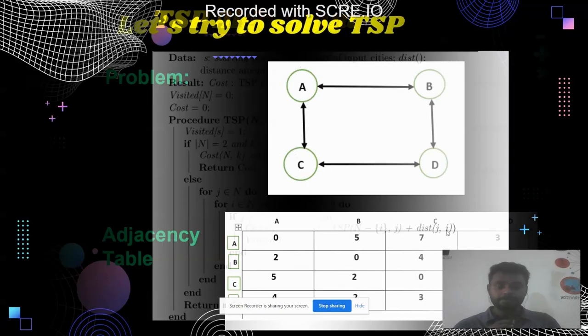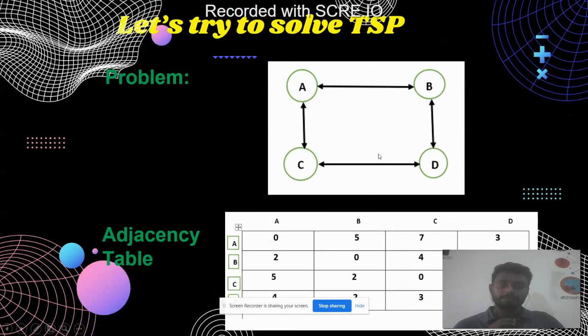Let's move on. The problem is that there are four cities A, B, C, D. The adjacency table is given. Adjacency tables represent the cost value or the weight value or the distances between the pairs of cities or nodes.